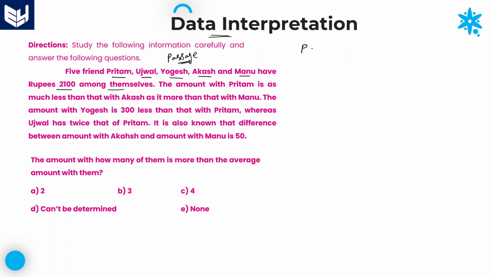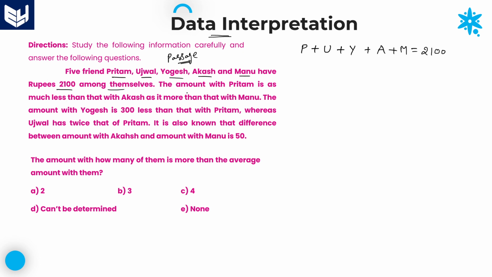Preetham's amount is P, Ujjwal's amount is U, Yogesh's amount is Y, Akash's amount is A, and finally Manu's amount is M. All together they have 2100. That is the total amount with all the five friends: Preetham, Ujjwal, Yogesh, Akash, and Manu.